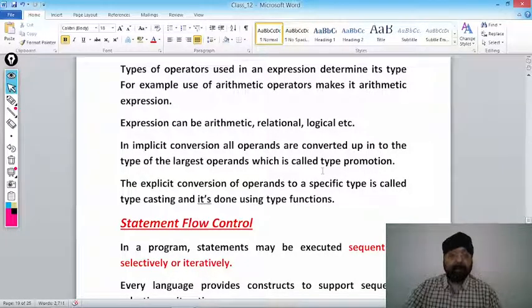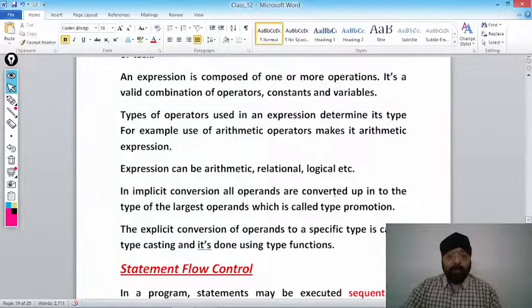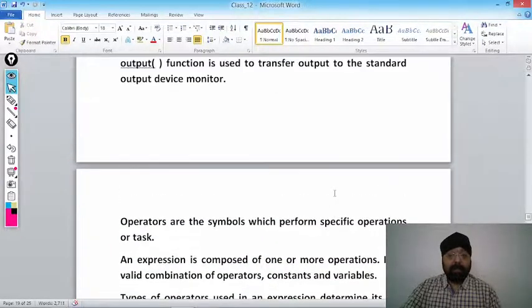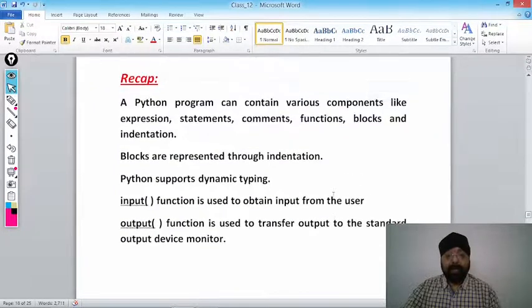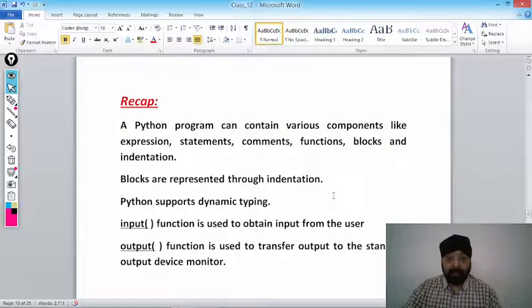This is known as type promotion. Now, the explicit conversion of an operand to a specific type is called typecasting, and it is done by predefined type functions like int and float, which we have already gone through. So there are two types of conversion: one is implicit conversion and the second is explicit conversion. In our 5 lectures we have discussed all these topics. If you have any doubt, go and watch our previous lectures.